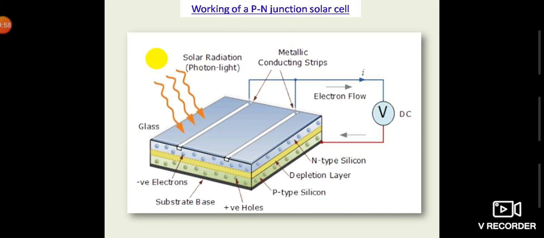So up to this, I hope you understood what a solar cell is. You also know about its applications in different areas and, most importantly, about its working principle. In my next lecture, I will tell you about the different important parameters of a solar cell and also about an example of a solar cell application. Okay?